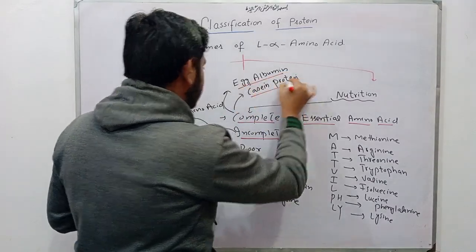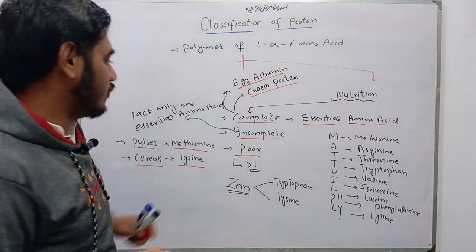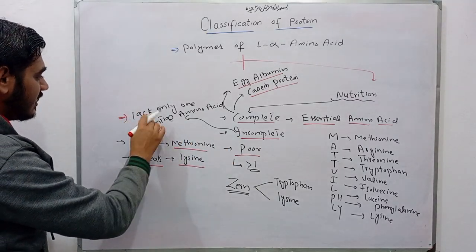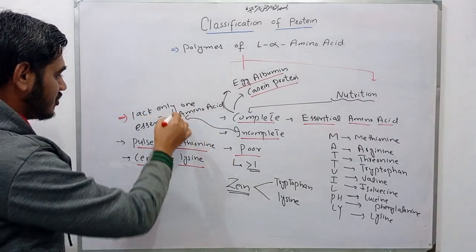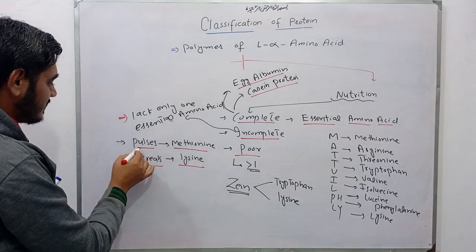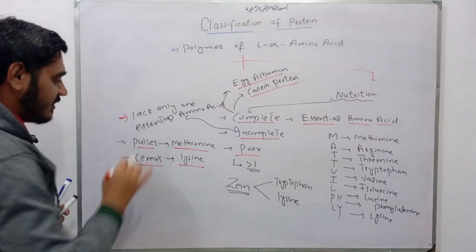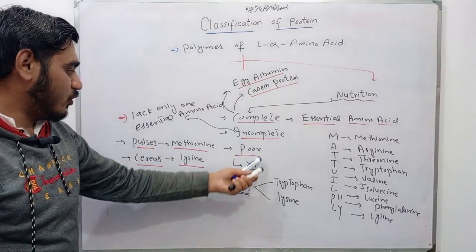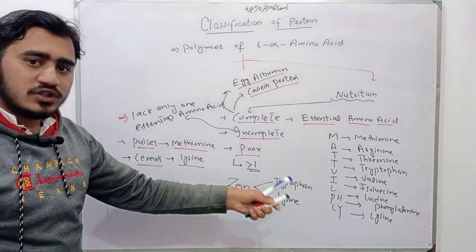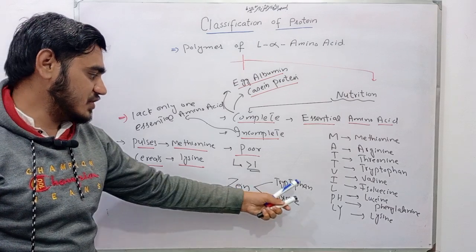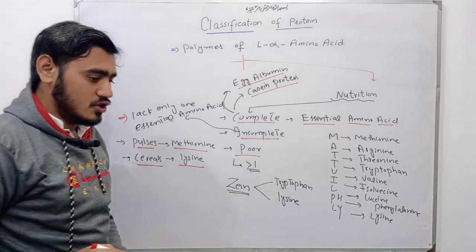Incomplete proteins lack only one essential amino acid. Examples are pulses, deficient in methionine, and cereals, deficient only in lysine. And poor proteins lack more than one essential amino acid. An example is zein in corn, which is deficient in tryptophan and lysine.